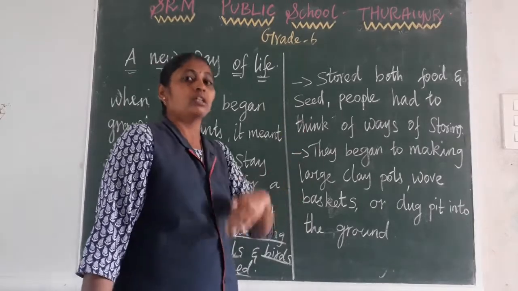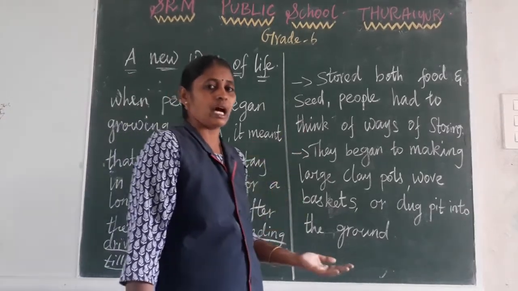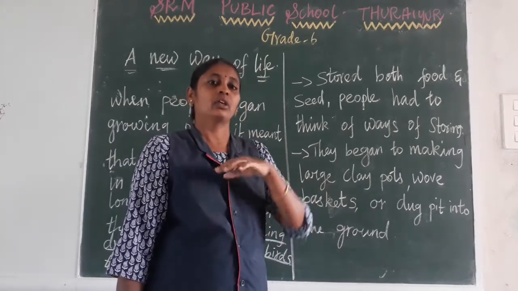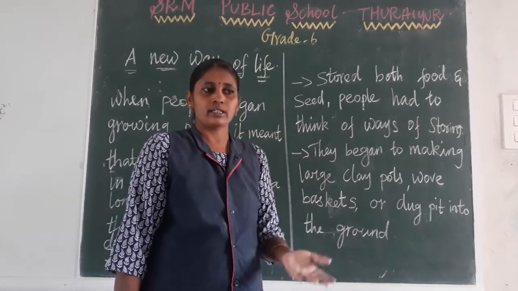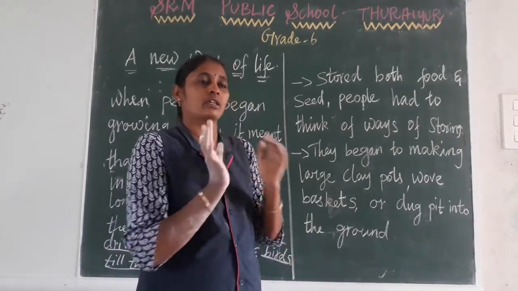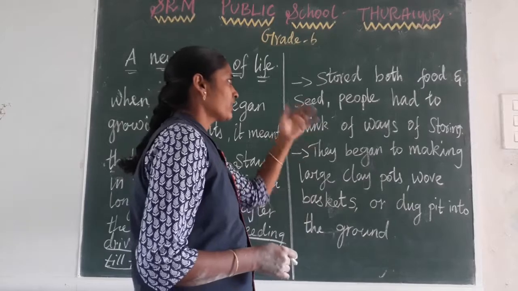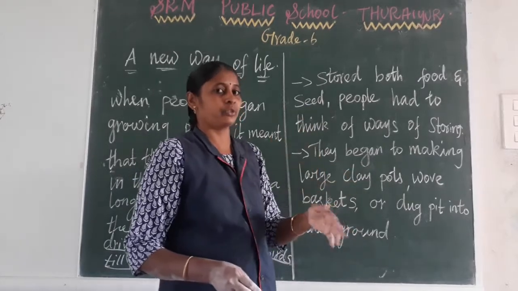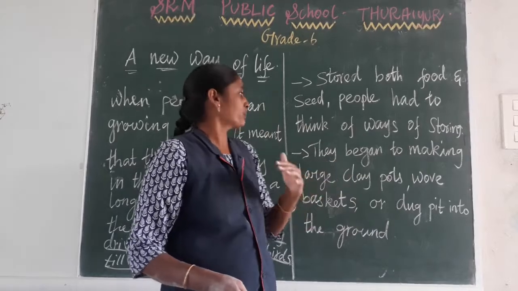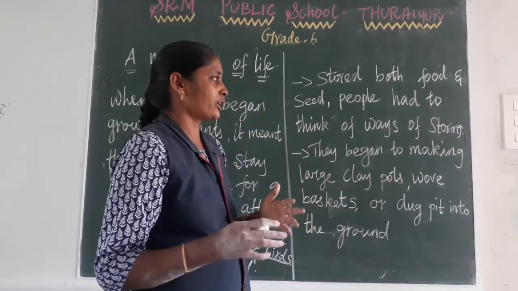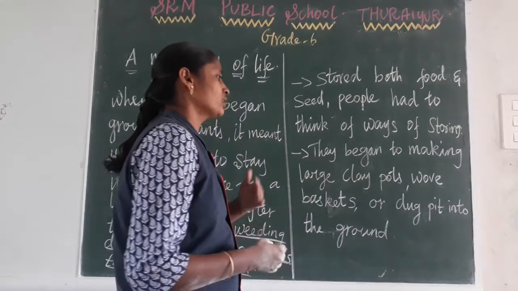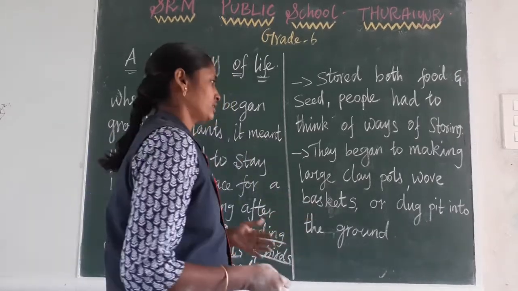After the harvesting, they started to think about storing the food for the future. So their thinking capacity also developed. For storing food grains or seed, they found some ideas, so innovations were developed.